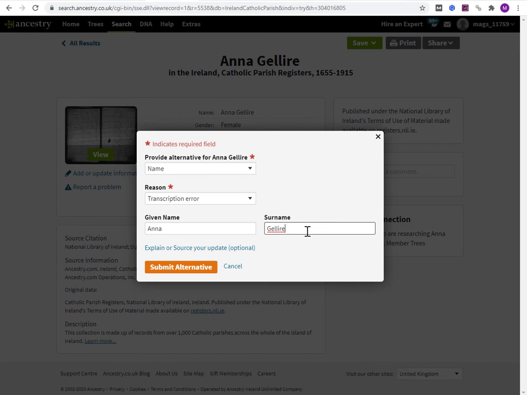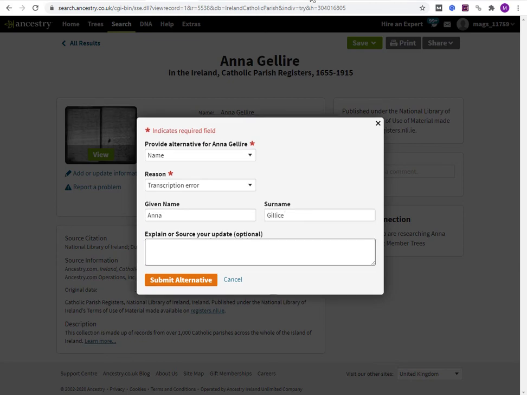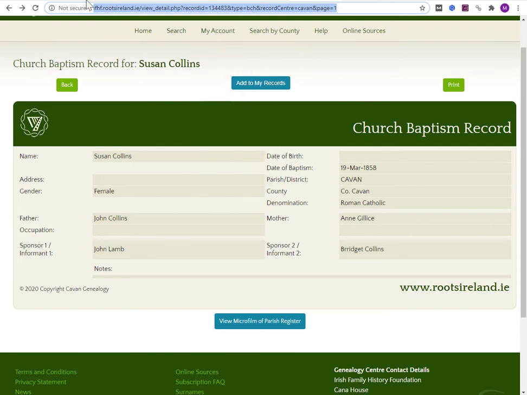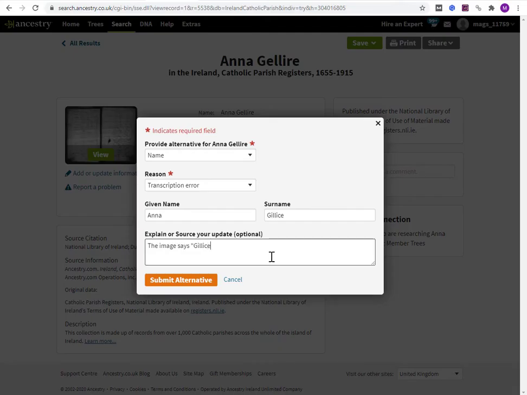This is the one that I feel is incorrect. So I'm going to put in Gillic. I'll add in the E. Explain or source or update. I do want to explain, I want to source it, because Roots Ireland are a very respected genealogical site. So what I will do is I'll take the record ID. This is from the Roots Ireland site. You're not always going to have another site that agrees with your interpretation. The image Gillis. And then just click Submit Alternative.